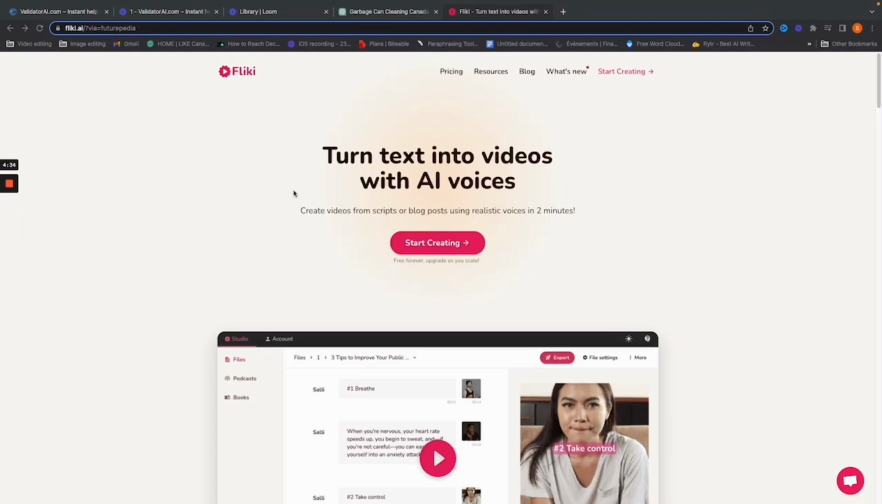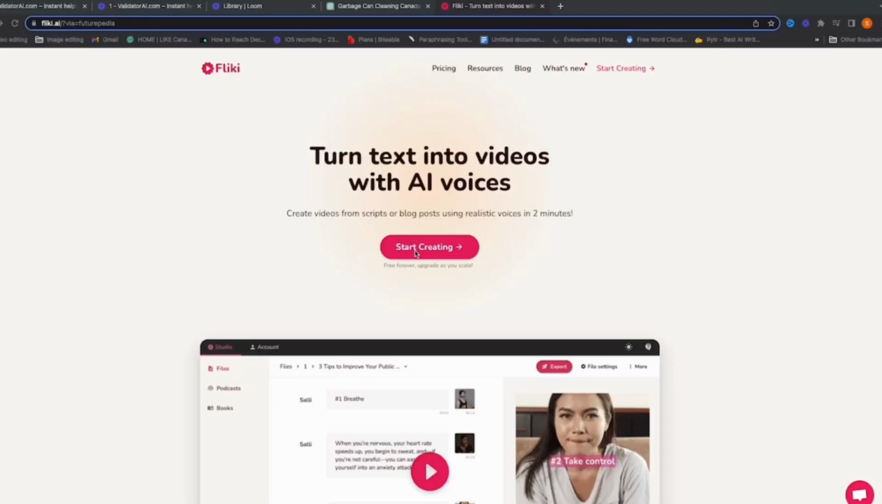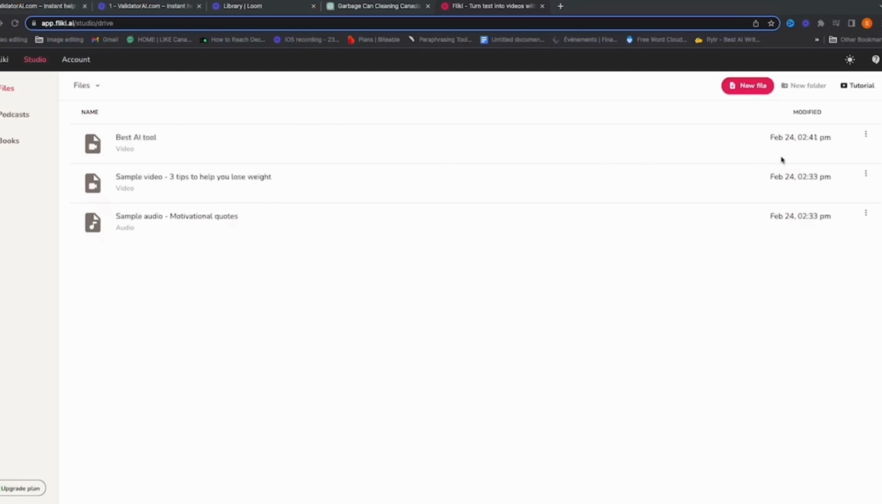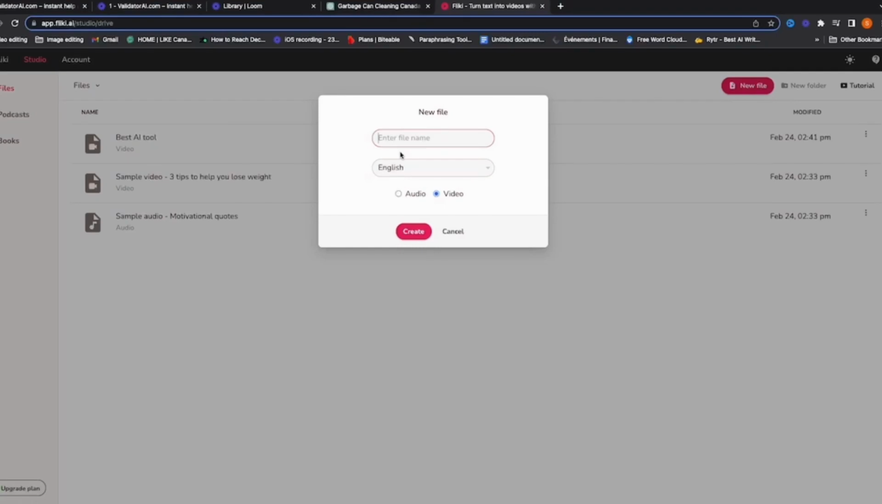The second AI tool that I will introduce to you today is for video creators. With this AI tool, you can turn any text into video and also into voice. Click right here, start creating, and you'll see your dashboard. Click on new file and enter the name of your project. Then click either audio or video and click create. You have the option to change the language, and then you go create.